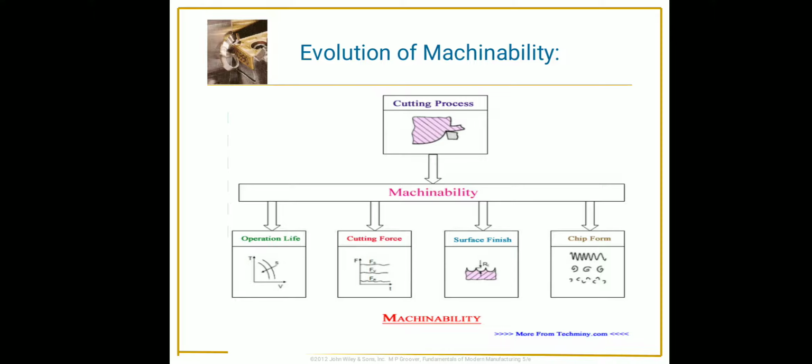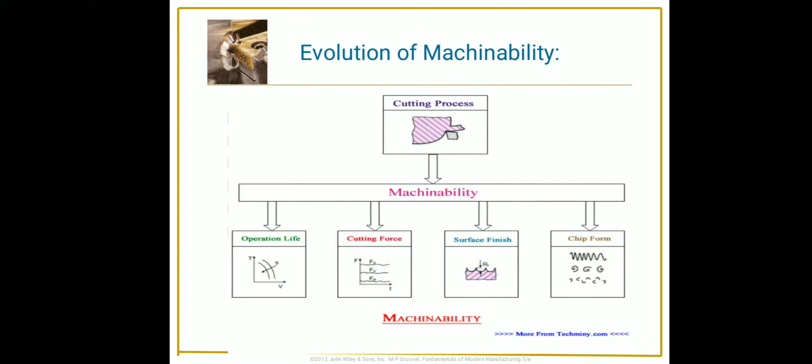Then we study the evaluation of machinability, how machinability is evaluated for different materials. During our cutting process there are a number of factors on which we evaluate machinability.